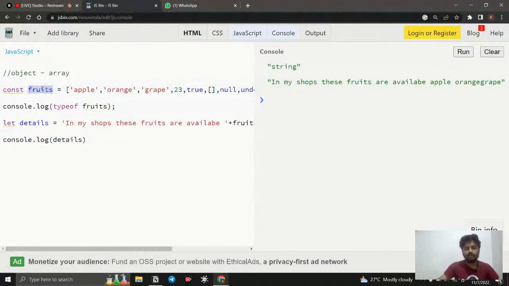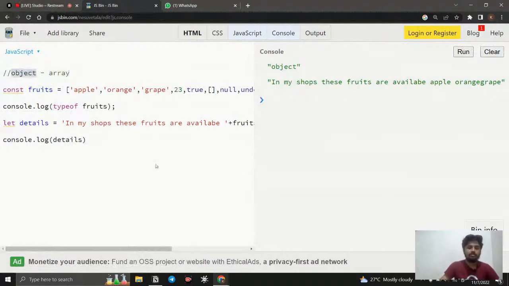Fruits. So this is the variable that we have created. I'm asking for fruits. I just clear and I run it. You can see it is going to be an object. So that is why I say array is also an object. It is a special type. And it also has so many methods and so many use cases. So arrays are mostly used in JavaScript. We use arrays most in JavaScript to work the basic functionalities and all.